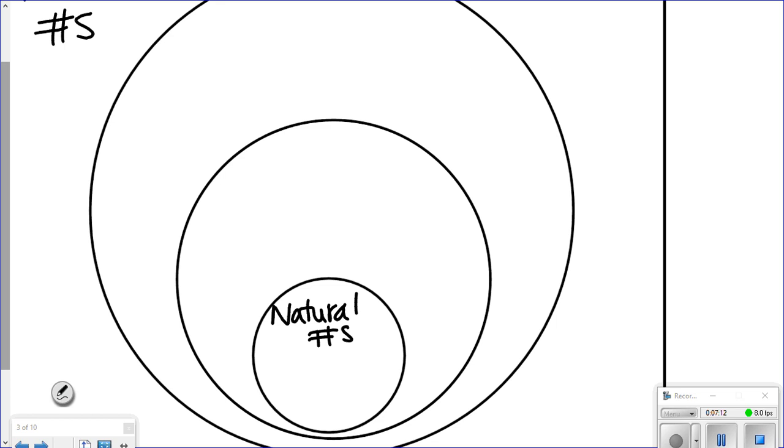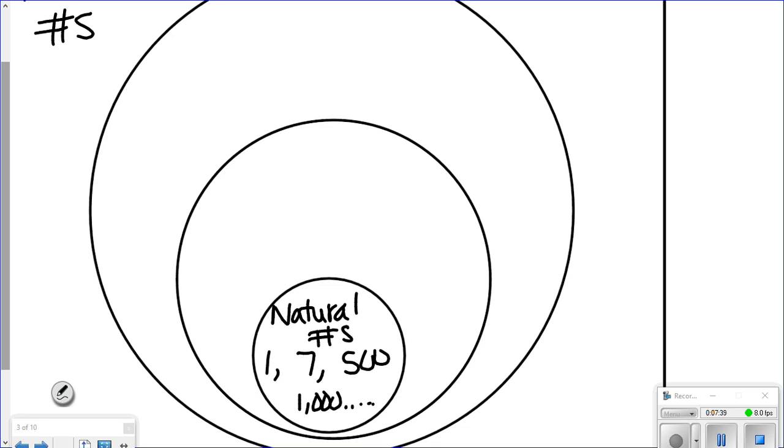We're going to get some examples so you know what a natural number is. A natural number is anything from 1 to a bajillion. All positive numbers, all whole numbers. So for example, 1 could go in there, 7 could go in there, 500 could go in there, 1,000 could go in there. Those are just some examples of natural numbers. So what's another example of a natural number? 40, sure.